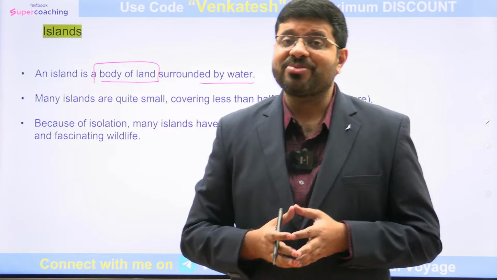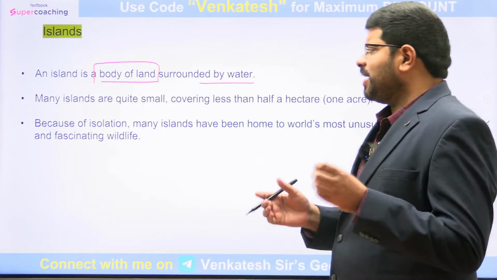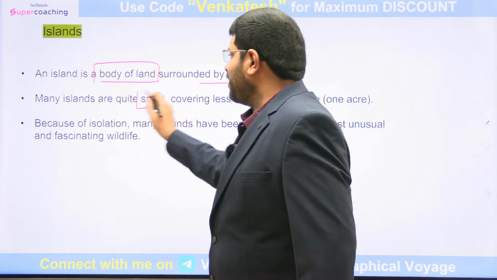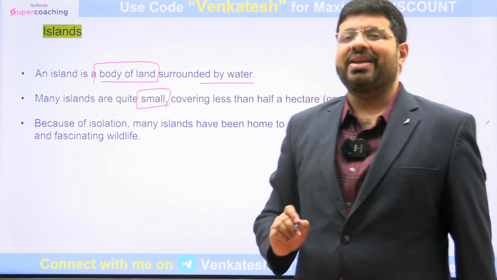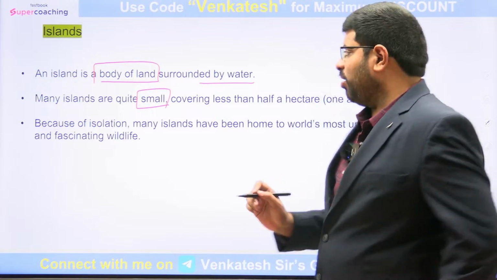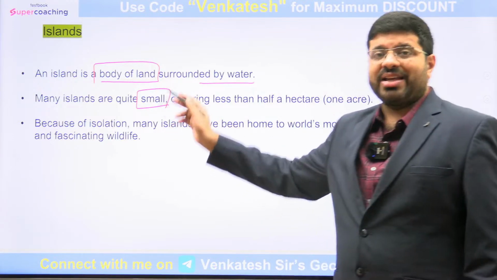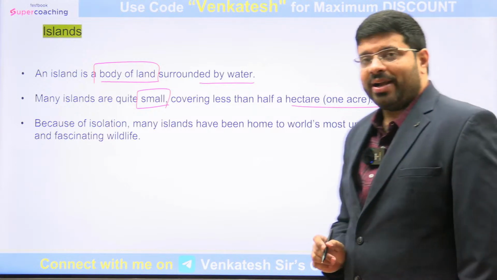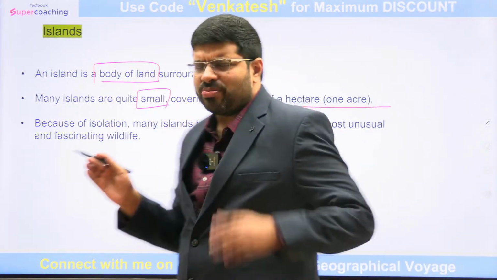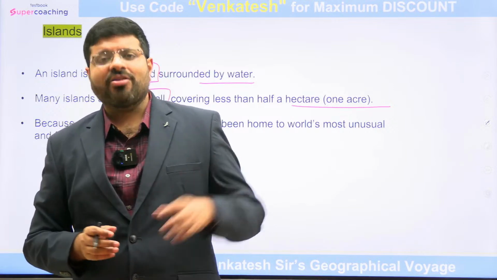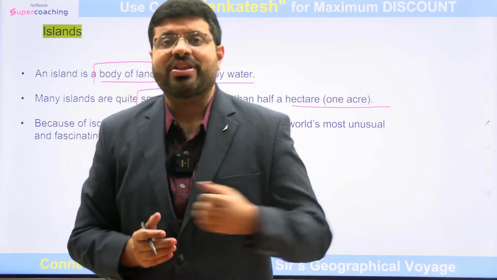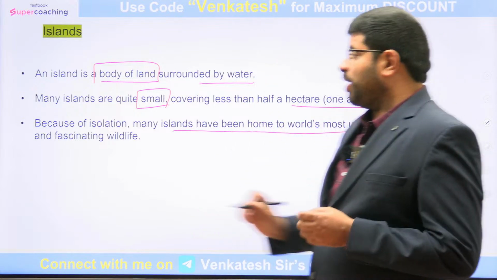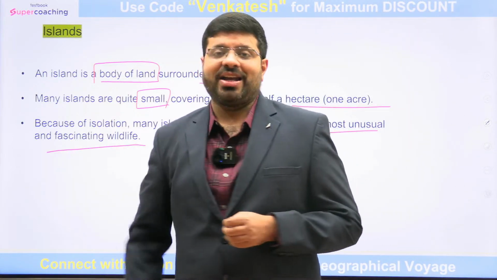What is the difference between them? Generally, an island is a body of land which is usually quite small, not big. There is also a size angle, covering less than half a hectare to 1 acre. Because of these smaller sizes, uniquely developed with not much interaction with the world, islands are known as home to the world's most unusual and fascinating wildlife.